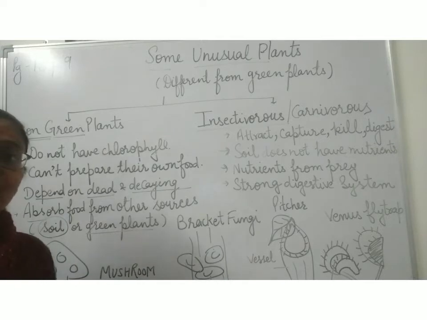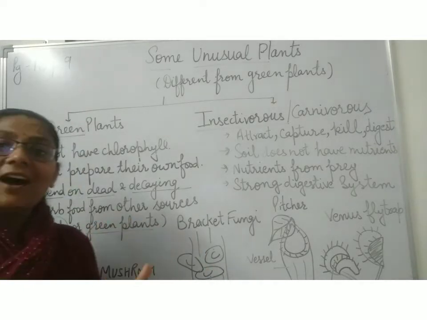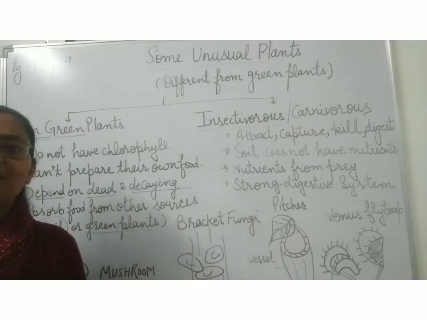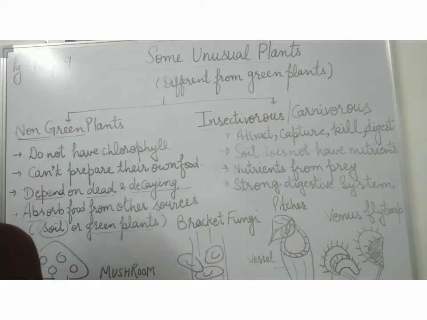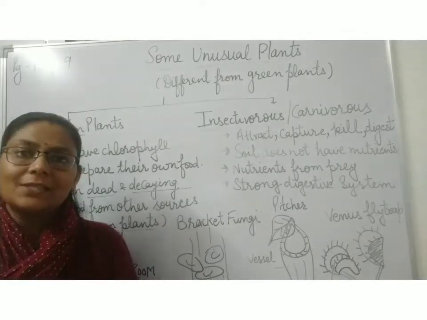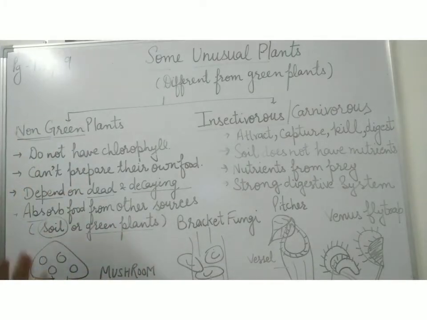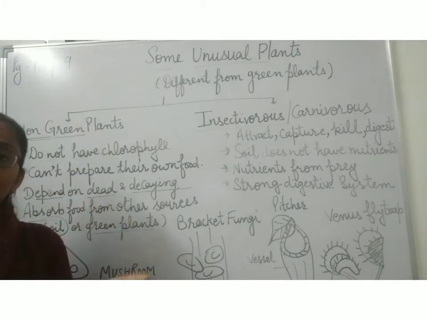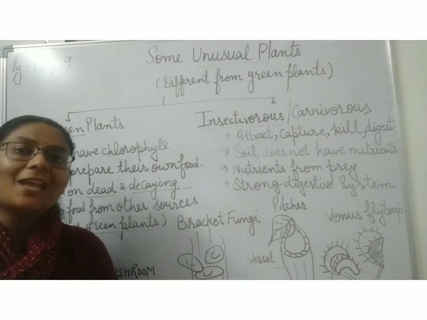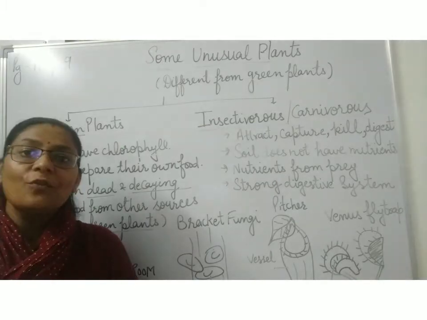In the rainy season you can see mushrooms growing on other plants and on dung also. Easily you can see them anywhere. The roots of those mushrooms go very deep inside the soil, and from the soil they get minerals and food. Other than that, mushrooms grow on dead and decaying plant and animal material, and from there they get their food.